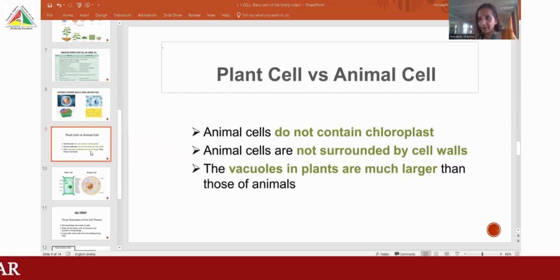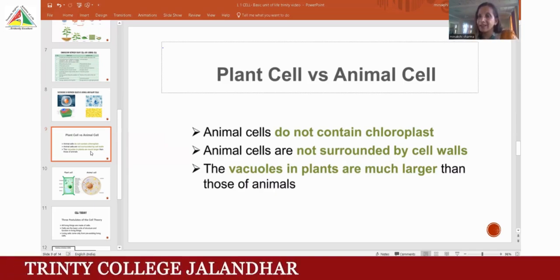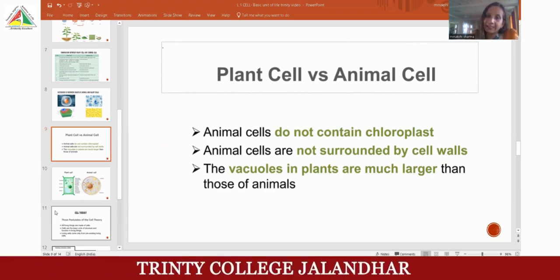Animal cells do not contain chloroplasts, animal cells are not surrounded by a cell wall, and an animal cell's vacuole is smaller or might be absent. Meaning it is smaller in size as compared to the plant cell. So I hope it is clear to you.